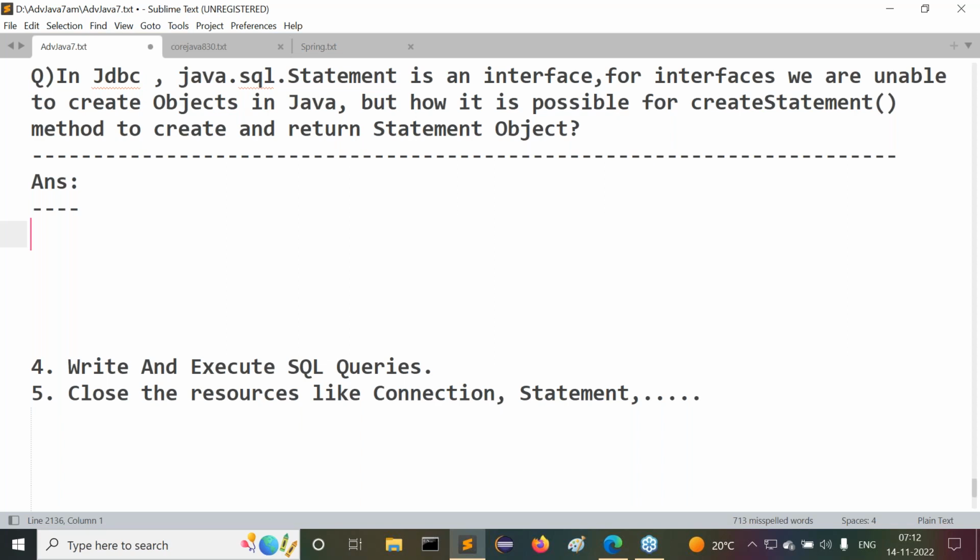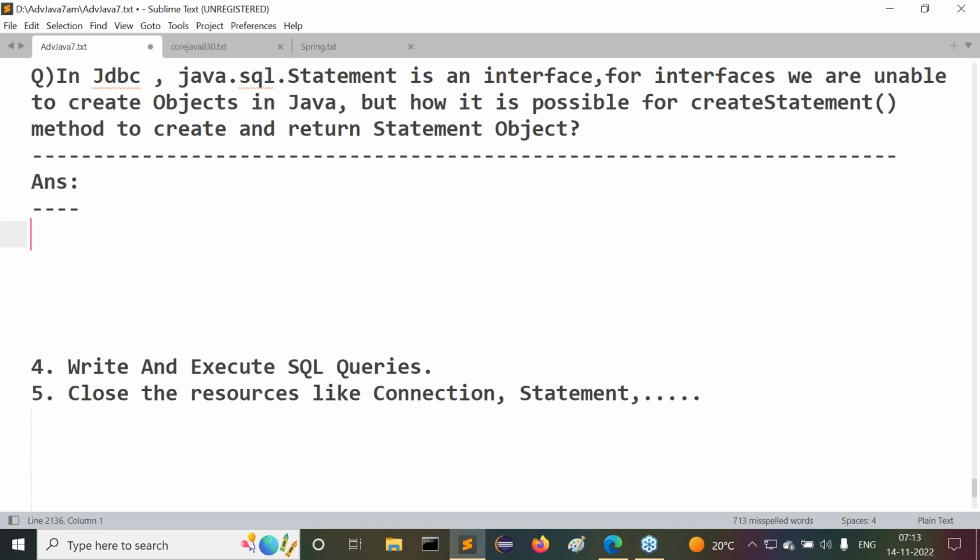In the DriverManager class, the getConnection method creates an object of the implementation class of the Connection interface, and that implementation class object's reference value is returned from the getConnection method. Clear?